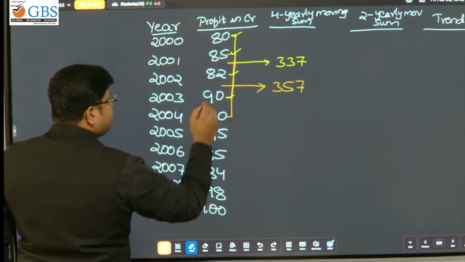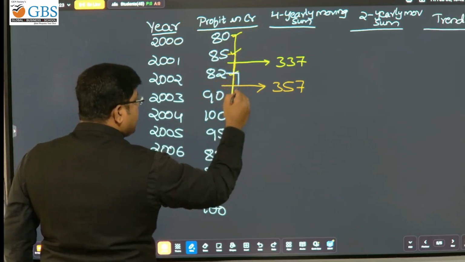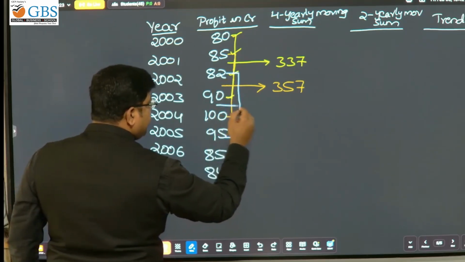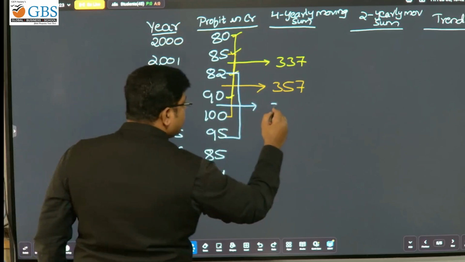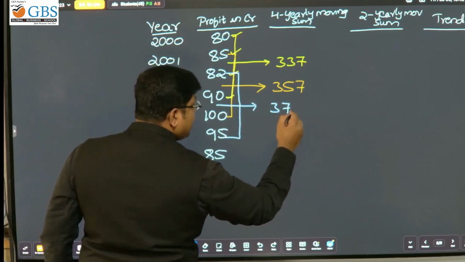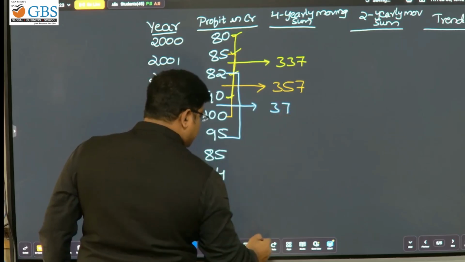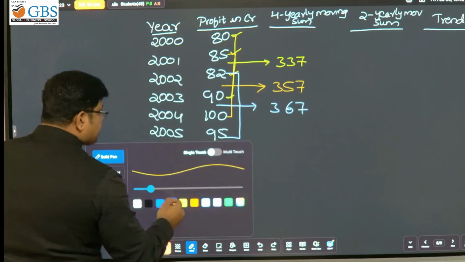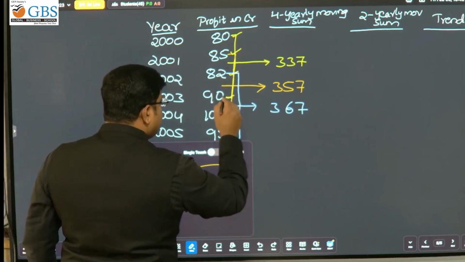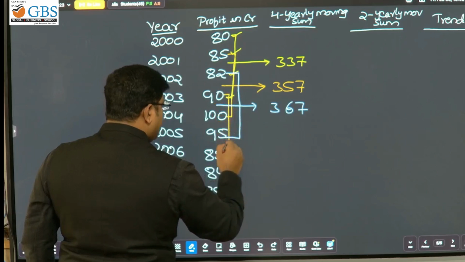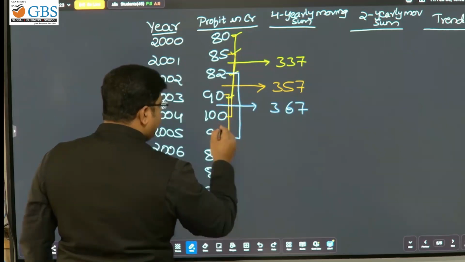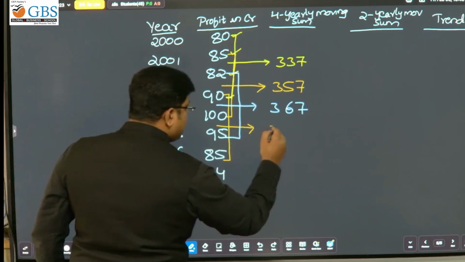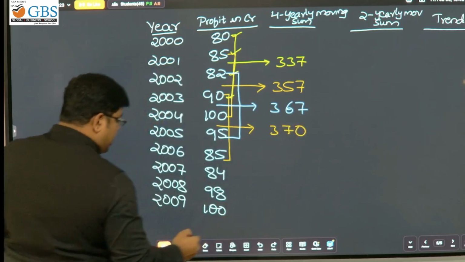So 85 you have to leave, then 82, 90, 100 and 95, and in between these two, 367. Okay, no problem. Now next, you have to leave 82, then consider 90, 100, 95 and 85, and in between this, 370.